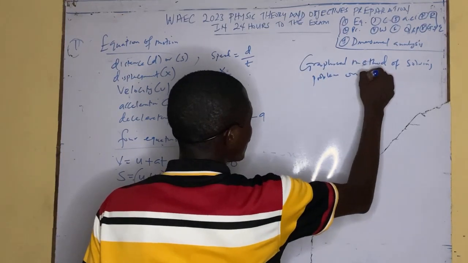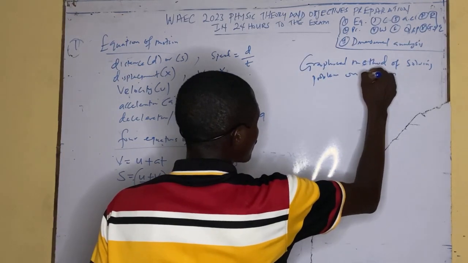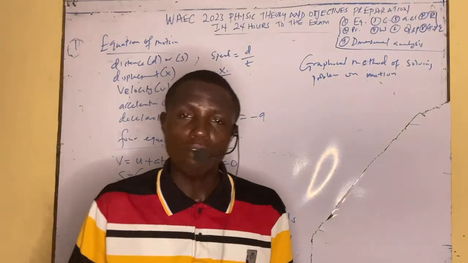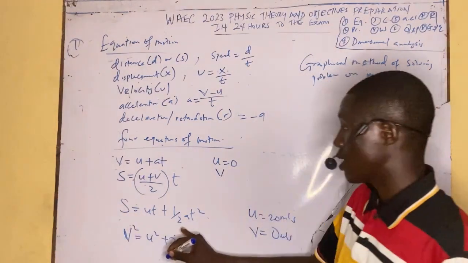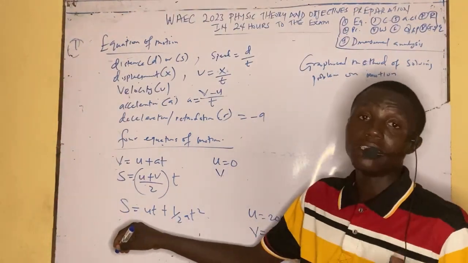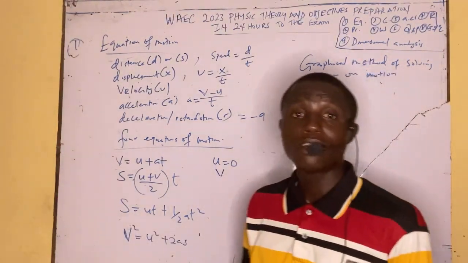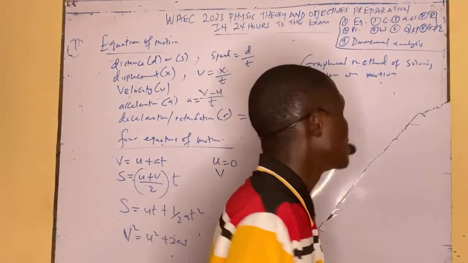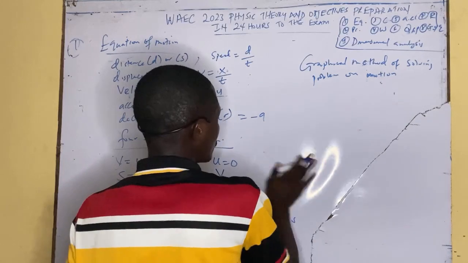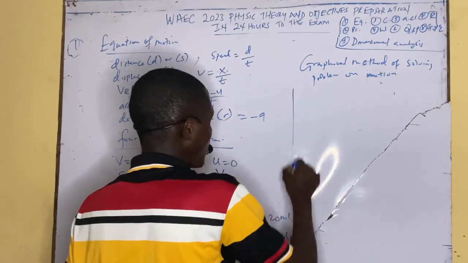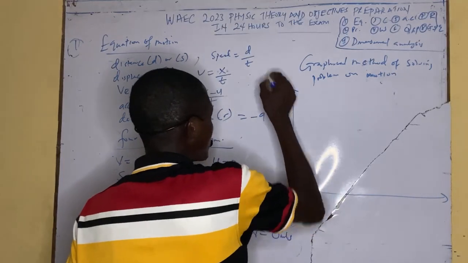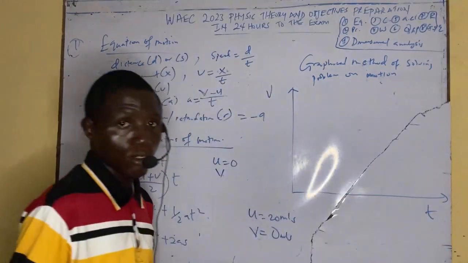How do you do that? The first thing is to understand which part of a graph represents the physical quantities we are talking about: initial velocity, final velocity, time, and so on. Which part of the graph can I use to represent them? For instance, we have a velocity-time graph, with velocity against time.